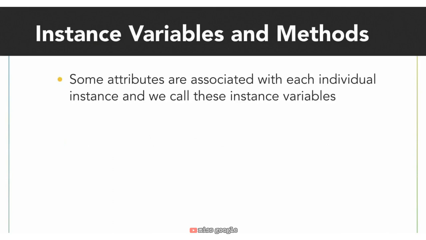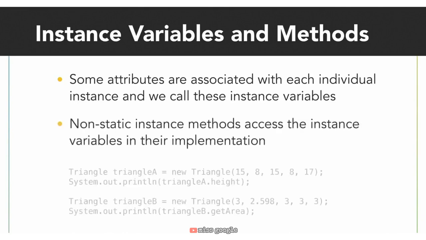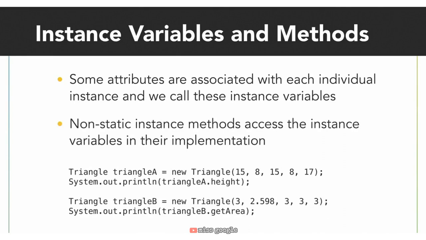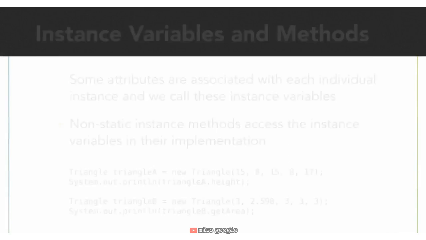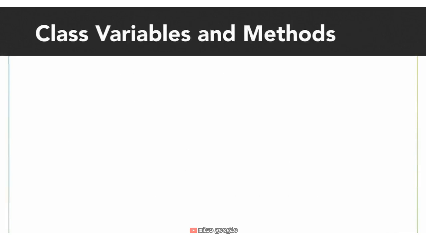Ultimately, a class is just a blueprint, and we have to use the constructor in order to create triangles in our code. Some of these attributes are associated with each individual instance, and we call these instance variables. These were the height, base, and side length attributes in our example. These attributes are accessed with the instance itself, and we use the dot operator on the instance to access instance variables. Along with instance variables, each instance has instance functions or non-static methods. Similarly, these are accessed using the instance with the dot operator and parentheses. We also have class variables and class methods.